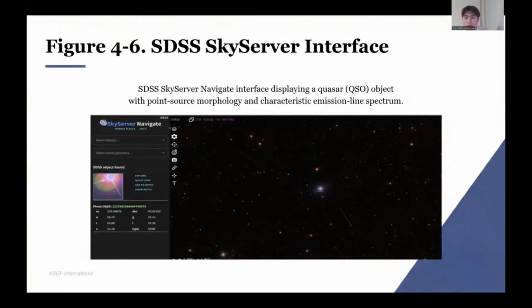A quasar looks like a star in imaging. This is exactly why spectroscopic features become essential.